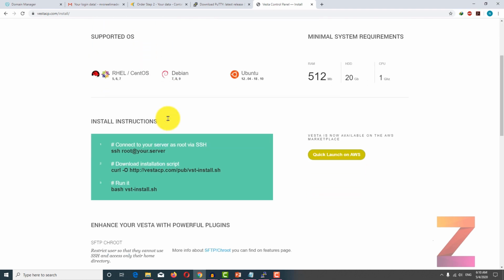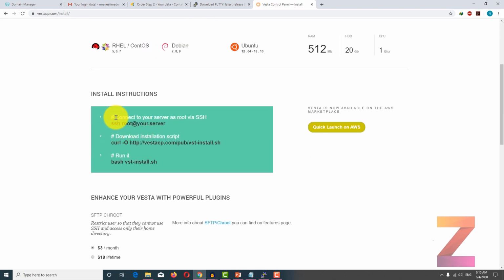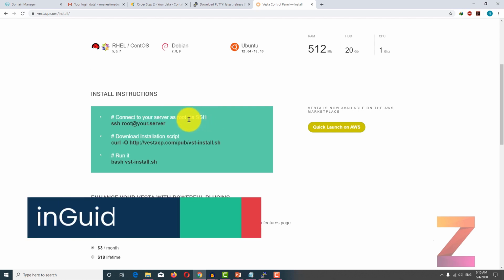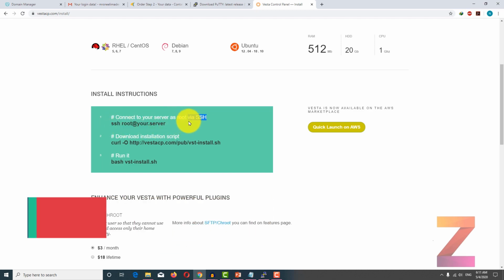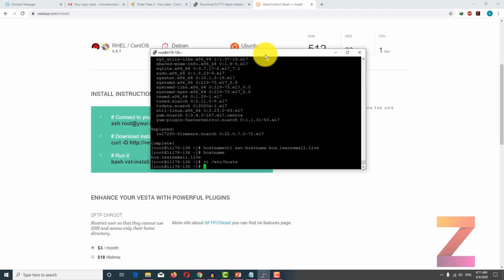If you look at the installation instruction, the first instruction says connect to your server, which we already have done. It says via SSH and we already have connected via SSH, but the command which it shows is relevant for Mac OS and Linux machine. We already have SSH client PuTTY through which we are connected to server.